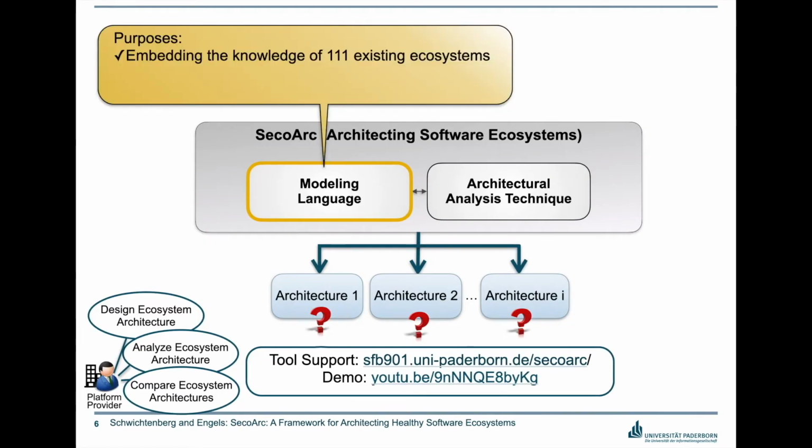The goal of introducing a language is that, first of all, this language embeds the knowledge of more than 100 existing ecosystems. In our previous work, we have studied existing ecosystems and we have identified the architectural variabilities. By architectural variabilities, I mean the variable architectural design decisions. This knowledge is included in the meta model of the language. The language is the basis for the architectural analysis, and it is designed for managers who do not want to confront too much detail.